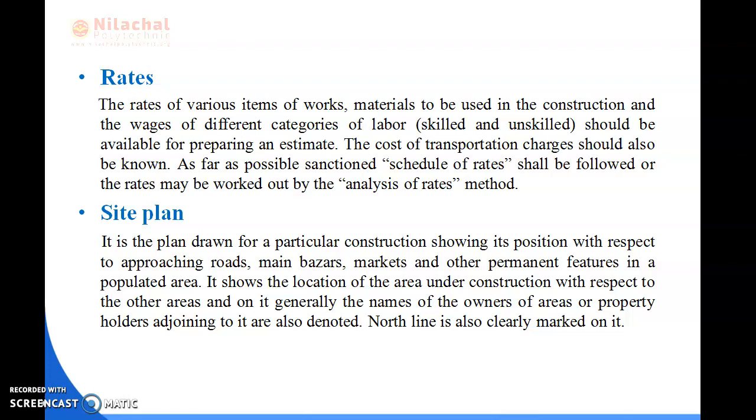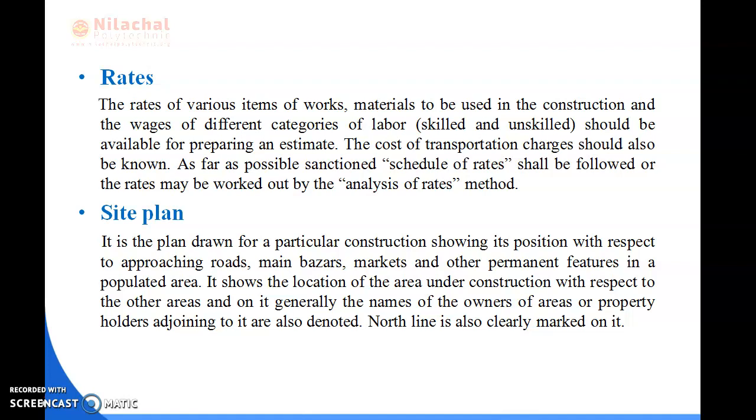In this method, first of all, we go through the method. We know what the labor cost is, what the material cost is. After that, we define the labor rate or material rate. Before we go through the schedule rate or analysis rate, first of all, we should know the details of labor, details about the materials and their charges and transportation cost. The overall cost is analyzed by the rate analysis.